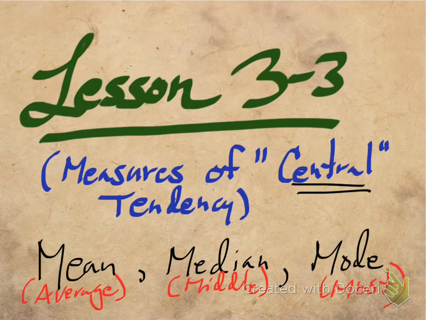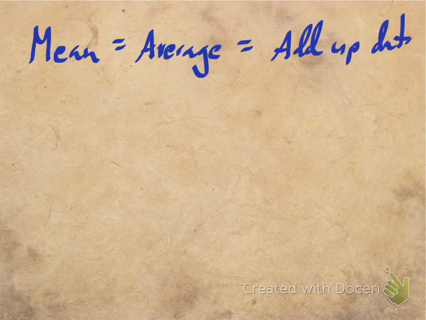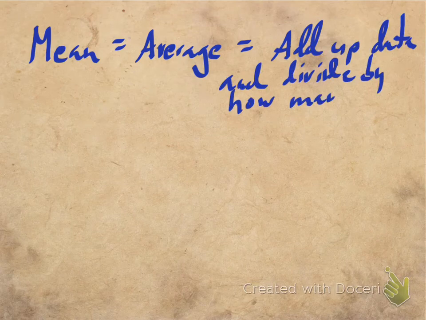All right, now again, we know how to find these. The mean, you add up all the numbers and you find the average. The median, you go ahead and put all the numbers in order and you kind of tick them off from one side and the other and you find the middle number. And the mode, you look at all the numbers and you find the one that happens the most. Okay, so let's write this out. Again, mean is nothing more than a fancy name for average. Add them all up and divide by how many there are.